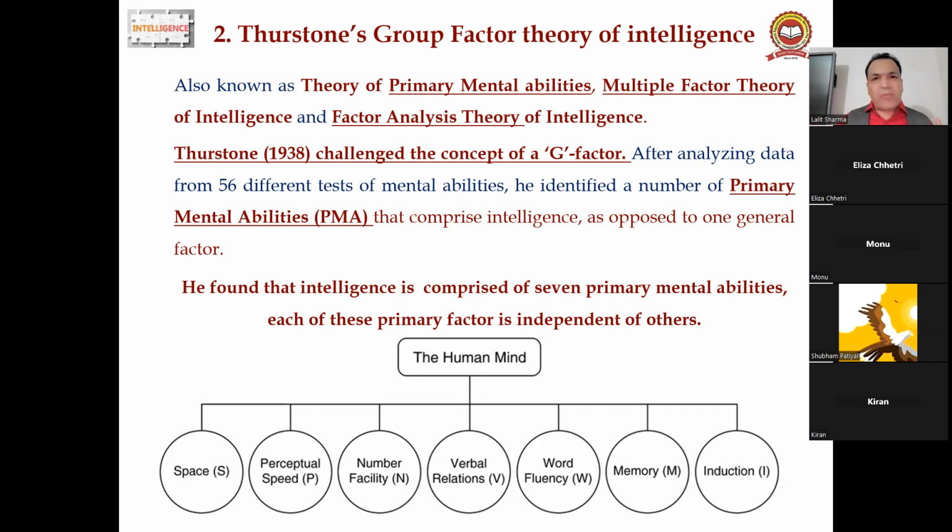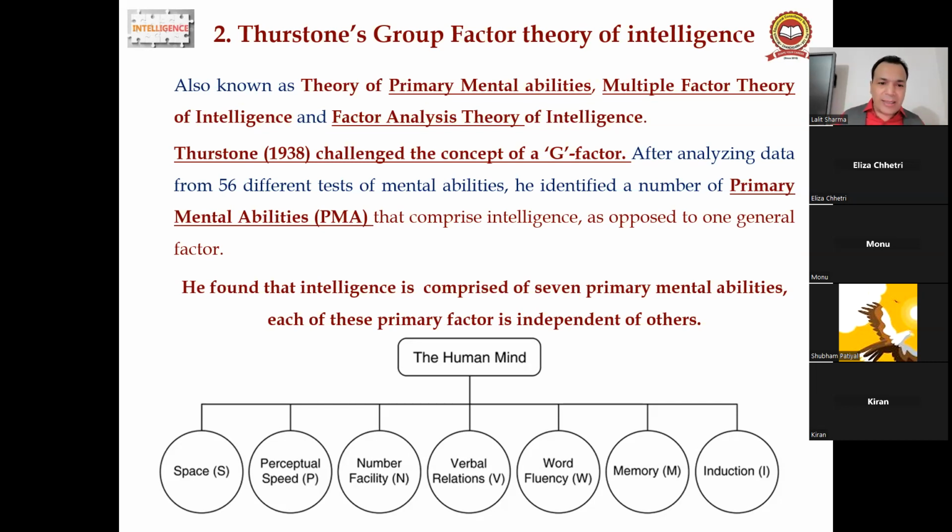No G factor, no S factor. He experimented on many students in 1938, and from the interpretation of the results he reached this conclusion that intelligence is based upon some factors. How many factors? 7 factors.